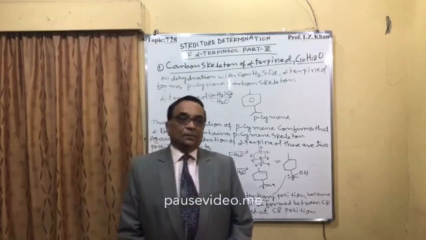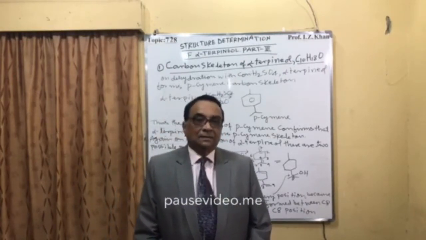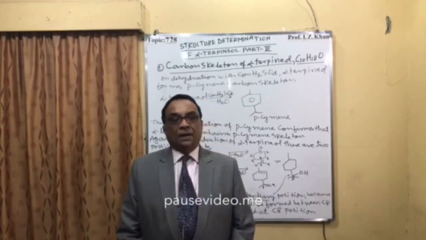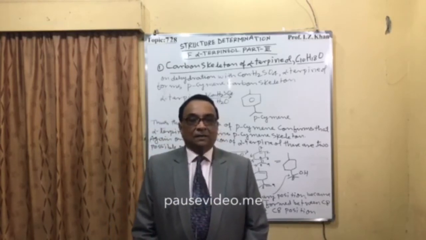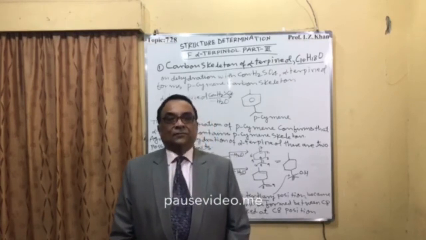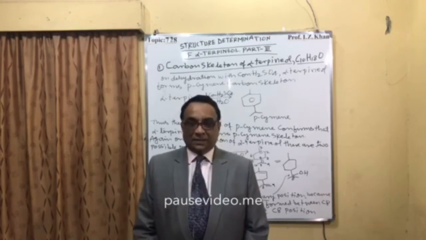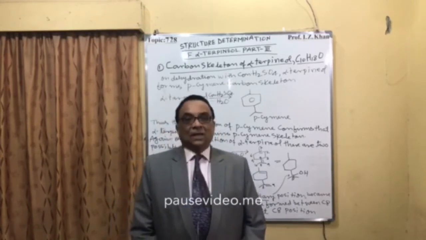So now the carbon skeleton and the position of the alcoholic group is determined by the dehydration of alpha terpineol in presence of concentrated sulfuric acid. Once it is dehydrated, one molecule of water is removed, and we get the para-Cymene skeleton.